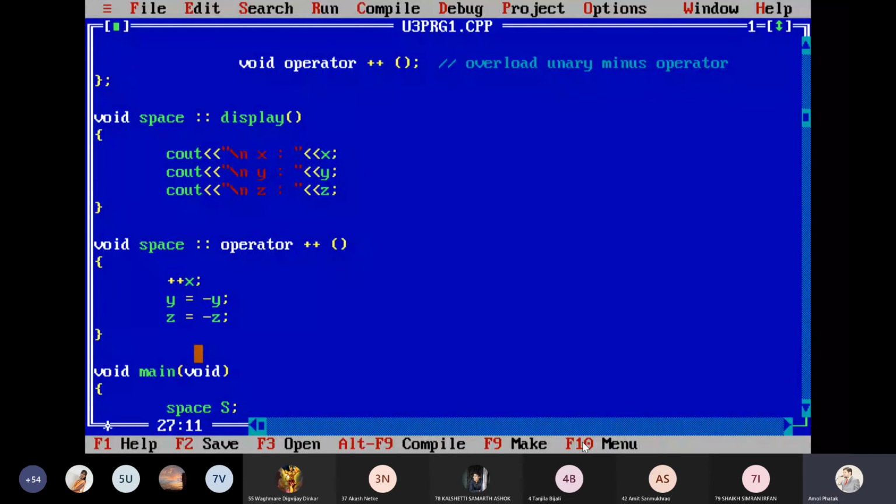Okay, plus plus x I'm using. But here, what does the plus plus x indicate? It is not overloading. It is considered the normal x increment. Okay, plus plus will operate as a normal operator. Okay, so that is what I'm doing.